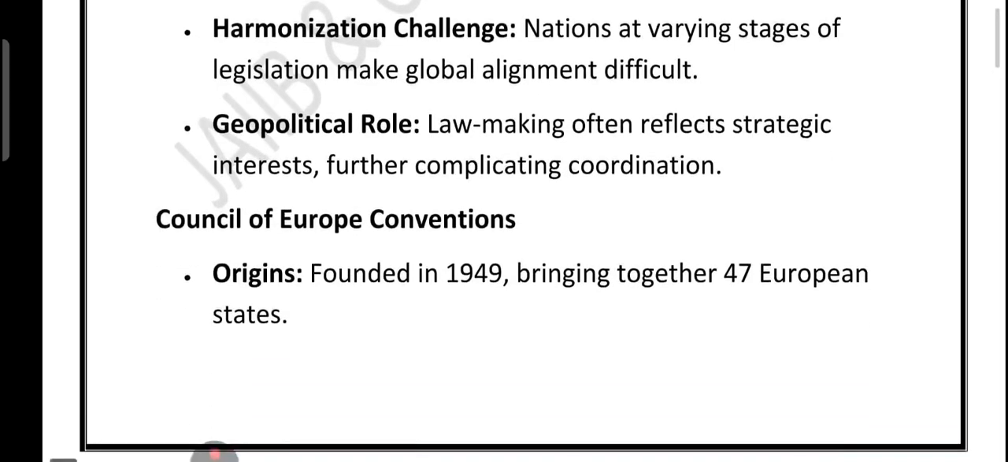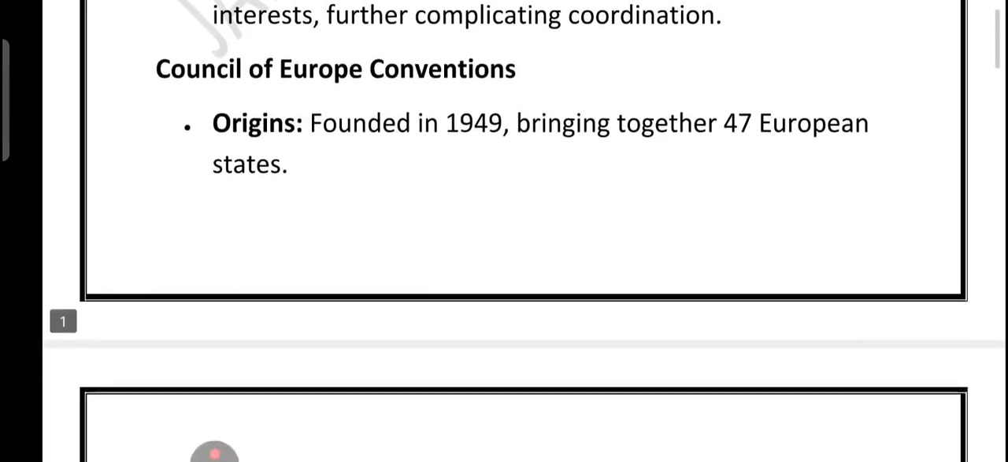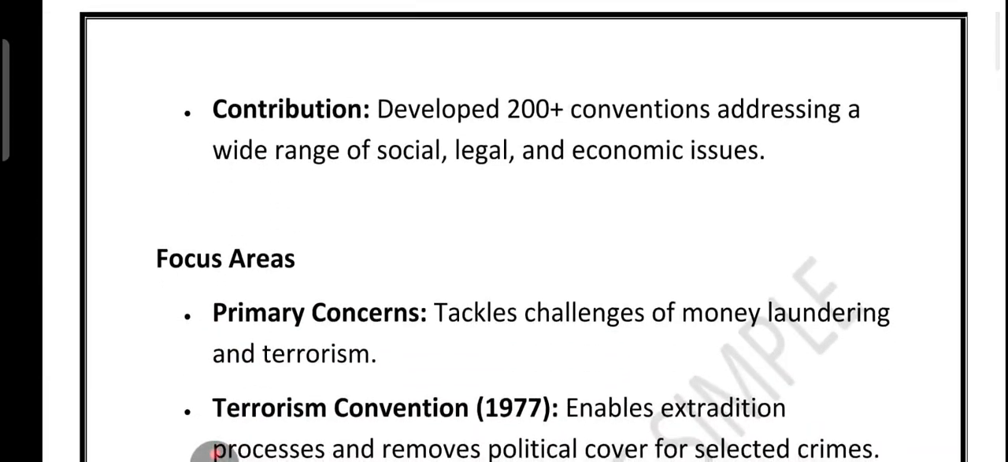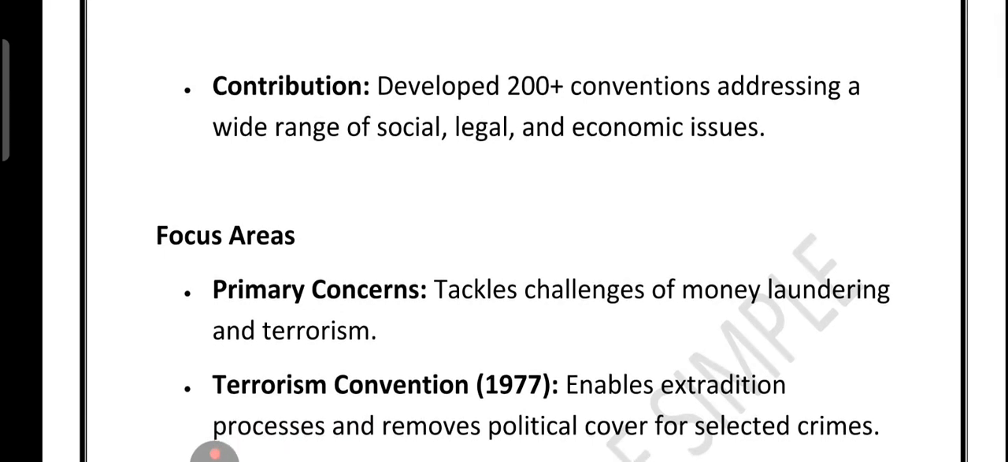So let's talk about Europe. In the context of Europe, the Council of Europe was set up way back in the year 1949, and today it has 47 countries under it. Over the years, it has created more than 200 conventions. Basically, a convention means agreements covering social, legal, economic issues, including those linked to AML.